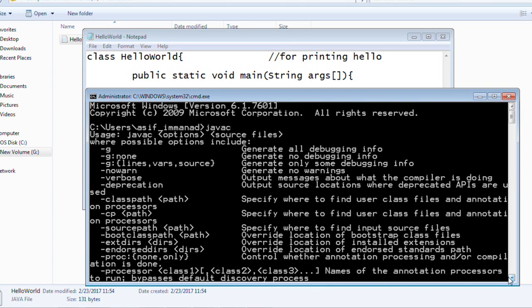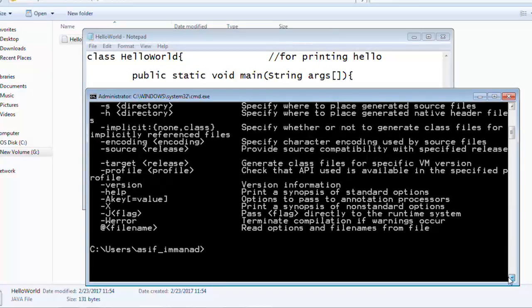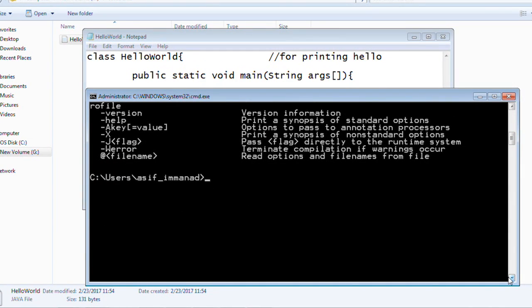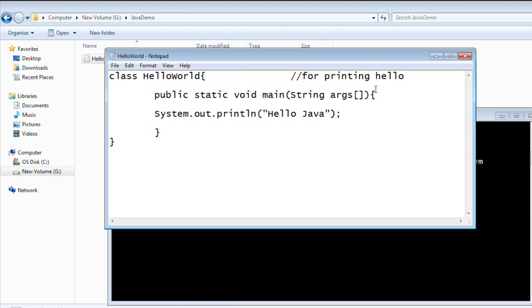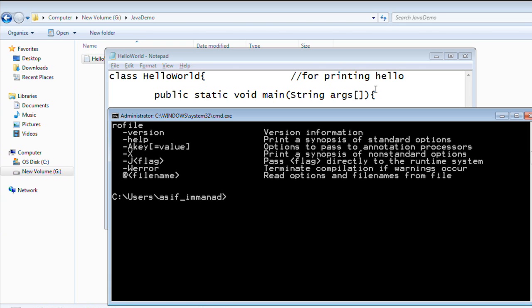Assume here that the Java path is not set. So how to set a Java path? Why do we need to set a Java path? This is basically because we need to tell the system where Java is installed. From that path we need to invoke the compiler, and from that path we need to invoke the JVM. Okay, so let's see how to set a path first.